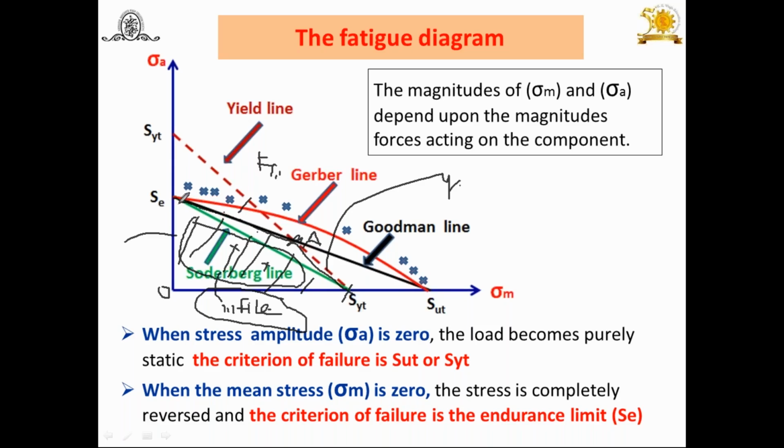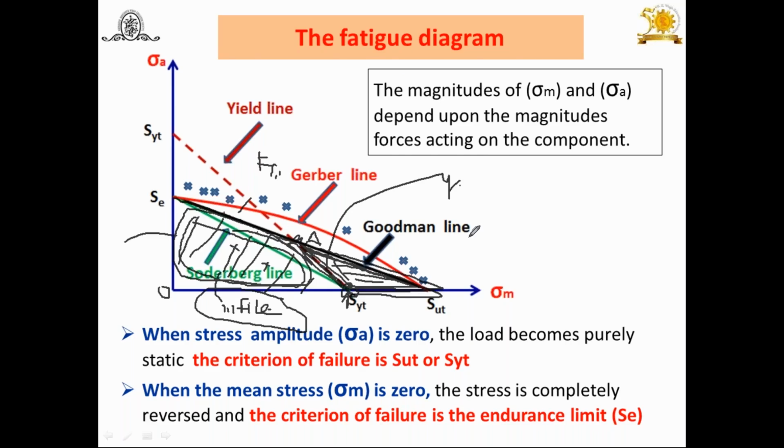Again, second thing, if we consider this SE to SUT, this is the Goodman line, but we are not taking care of these points, because when it is subjected to cyclic or fluctuating load, first of all you have to check for SYT whether yield failure of the component occurs. And later on, it goes towards this side. That's why there is no need to consider SYT for the first cycle of the fatigue. So instead of taking this area given by the Goodman line, you can restrict it up to A and up to SYT, and that's why this area is the modified Goodman diagram for axial or bending loading.